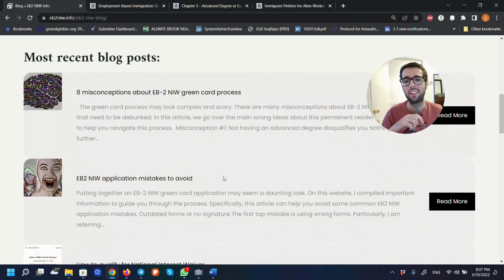But don't forget, always start with uscis.gov. That's the official information. And then, of course, you can go to other websites like mine and try to learn as much as possible so you can make the best case for yourself.